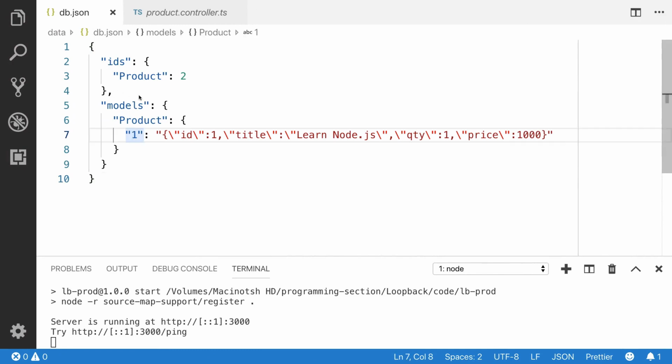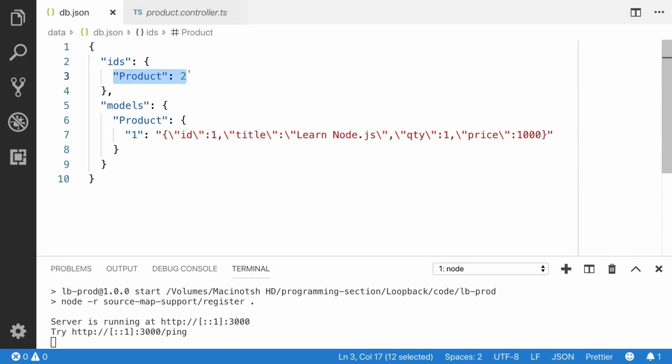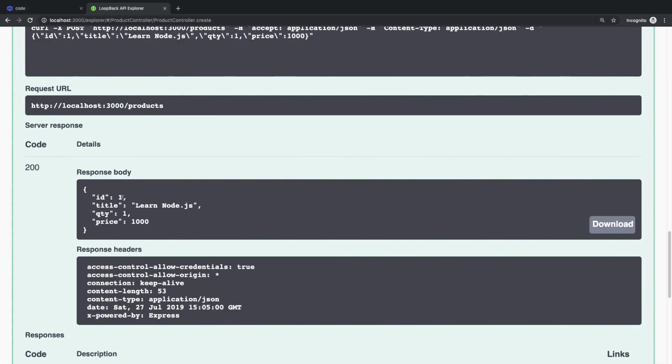You can see that when you open the db.json file, you will see the product. And we have an IDs object. We have 2 products, like this is the maximum ID. If I add a new product now, you will see 3 here. So let's try to add a new product.